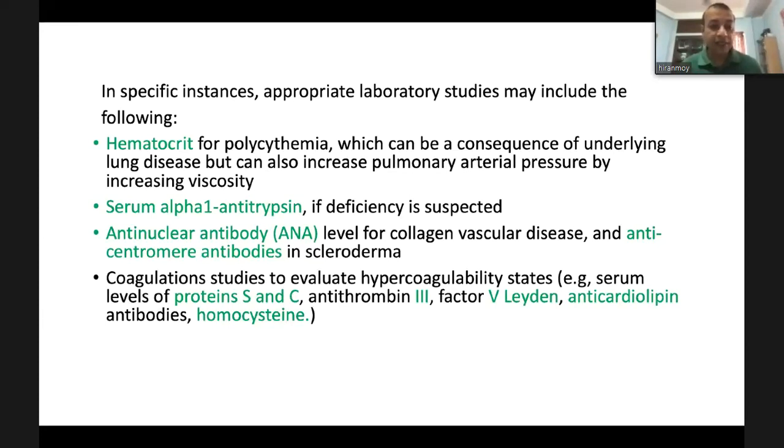Serum alpha-1 antitrypsin level, antinuclear antibody, anti-centromere antibody for connective tissue disease evaluation, and coagulation studies to evaluate hypercoagulable state, like serum level of protein S, protein C, antithrombin 3, factor V Leiden, anticardiolipin antibody, and serum homocysteine level.